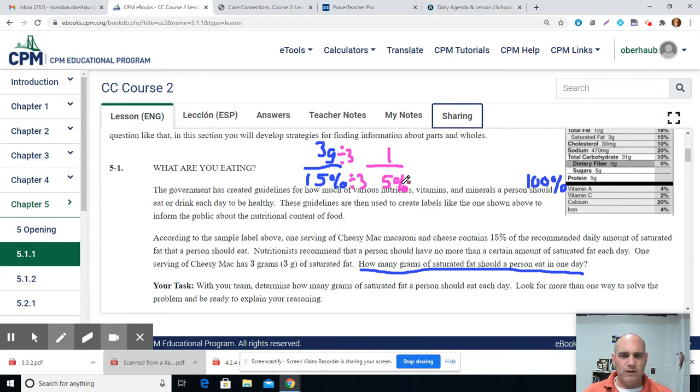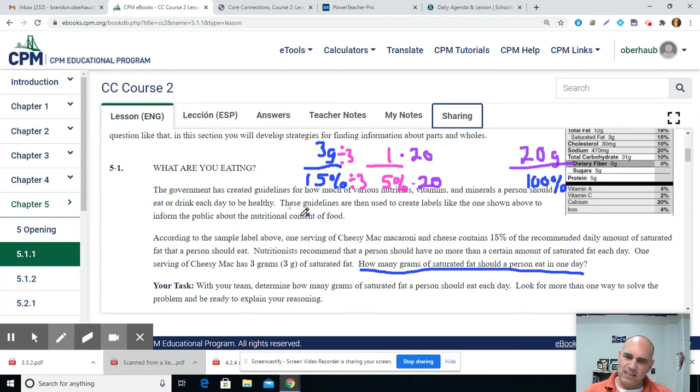So 15 divided by 3 is 5. 3 divided by 3 is 1. Now I think I can work this up to 100. So let's see. I can go 5 times 20 because that will get me to 100%. Then I need to multiply this by 20. And if I do that, 5% times 20 is 100%. 1 times 20 is 20. So I know that in a full day I should only have 20 grams of saturated fat.